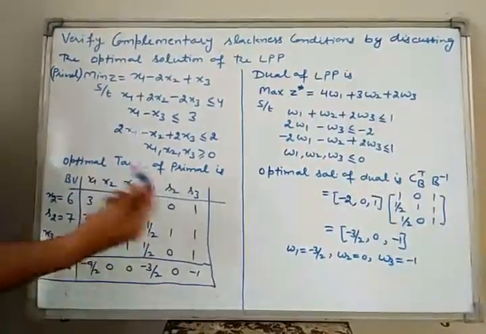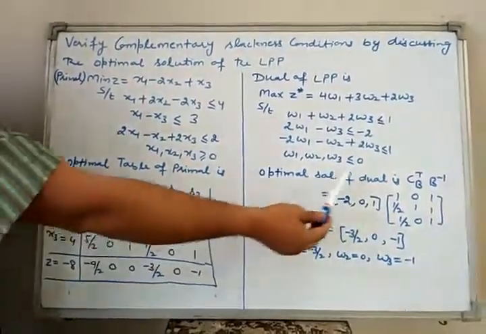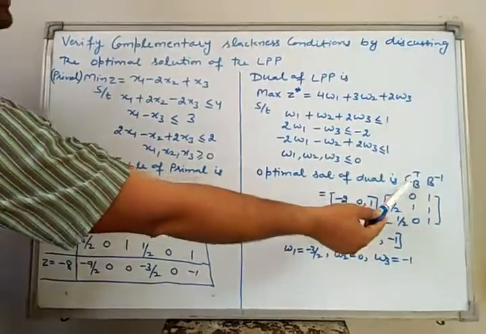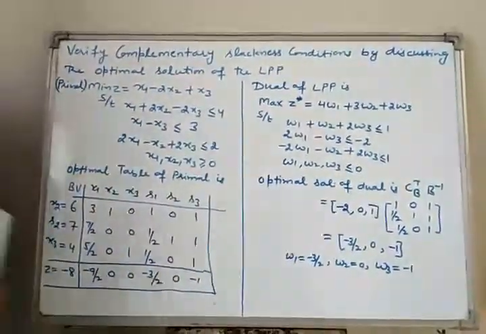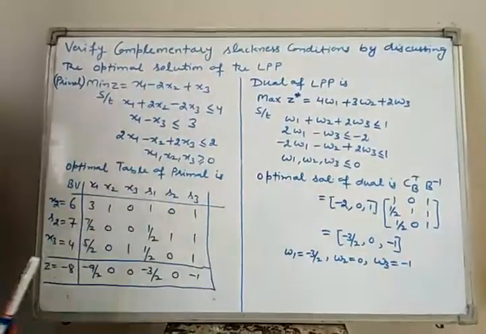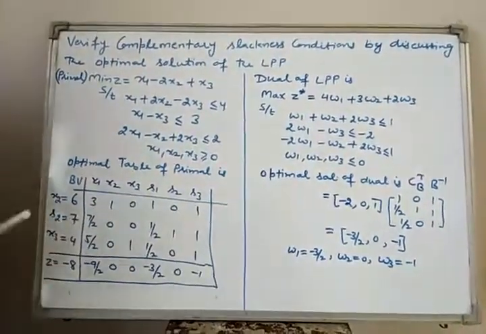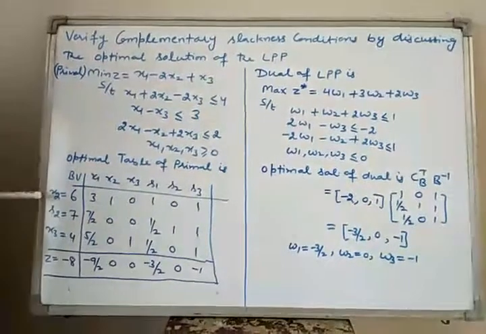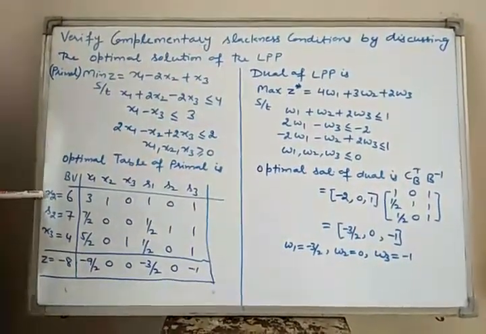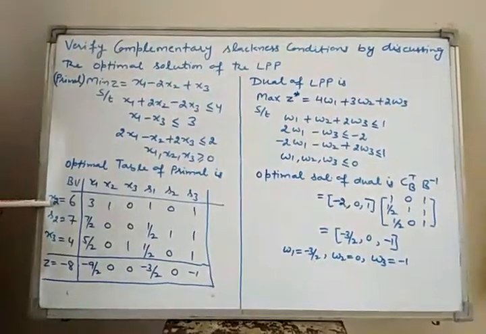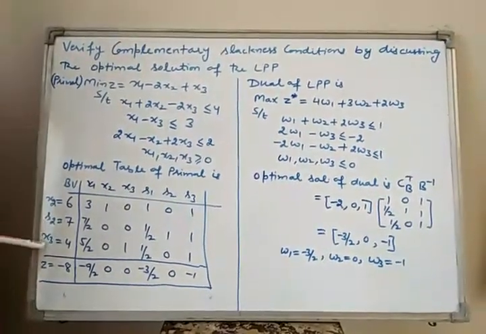before going into discussion of complementary slackness conditions, first I will discuss how to find optimal solution of dual from optimal table of primal. Now, optimal solution of dual problem is given by the formula CB transpose B inverse. What is CB transpose? That I have discussed, that CB transpose is basically cost coefficients of basic variables. What are the basic variables? Basic variables are x2, s2 and x3.